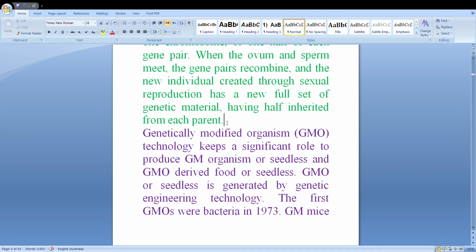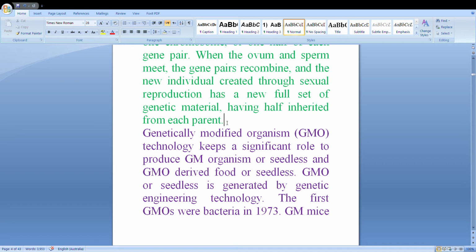So Mendel discovered this in the case of plants, but now we are applying this theory also in animals, in men, in human cells.